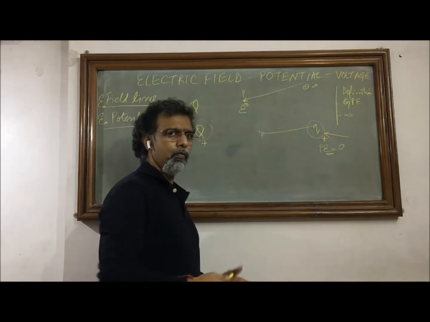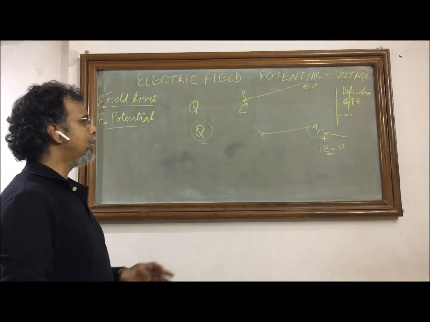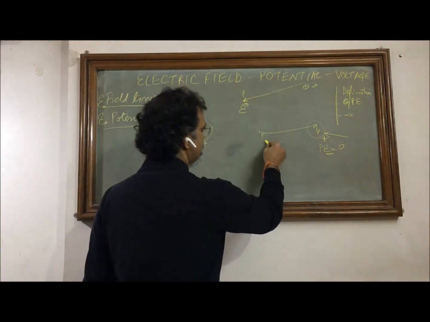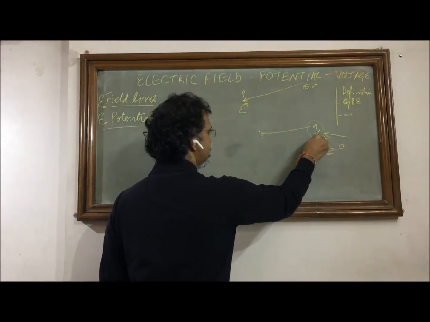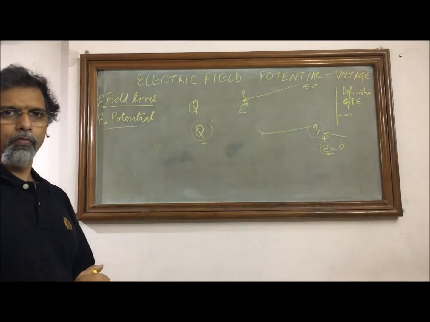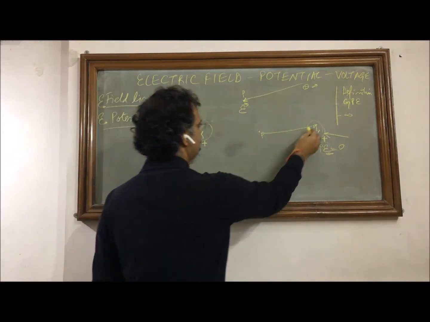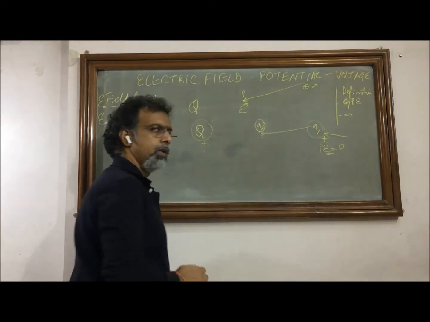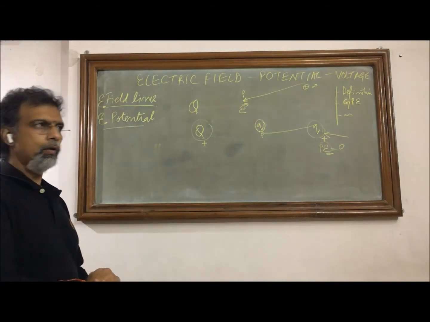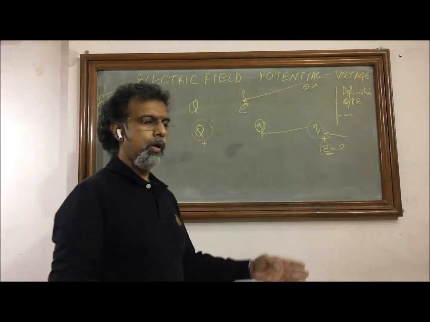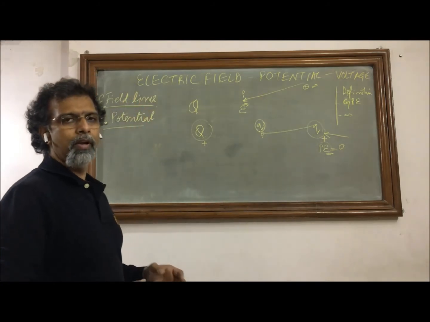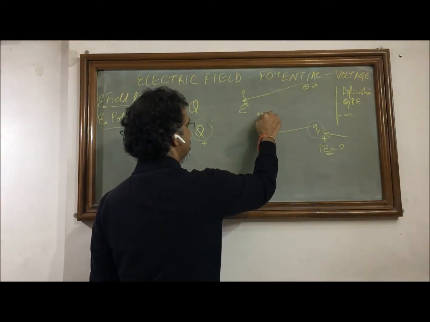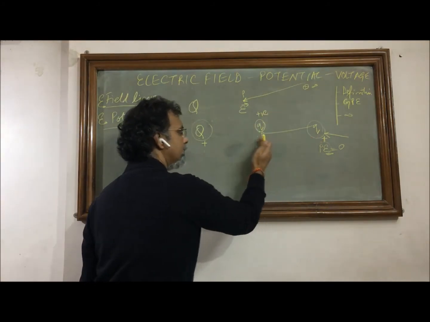Now when we do external work and that external work is not manifested in any other energy loss, that external work is stored as potential energy in the charge or the object on which the work is done. So if the charge is brought from here to here, this will acquire some energy. Here the energy was 0 and some work is done, and that is stored in the form of energy. So here we say that the potential energy will be positive because from 0 it is increasing.